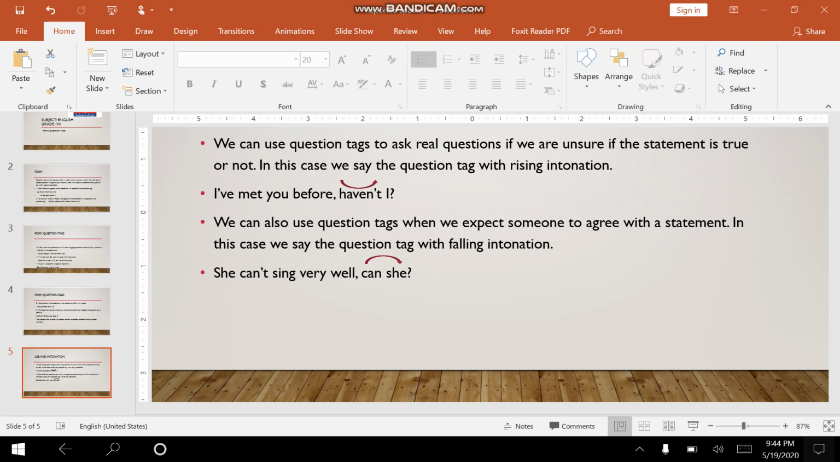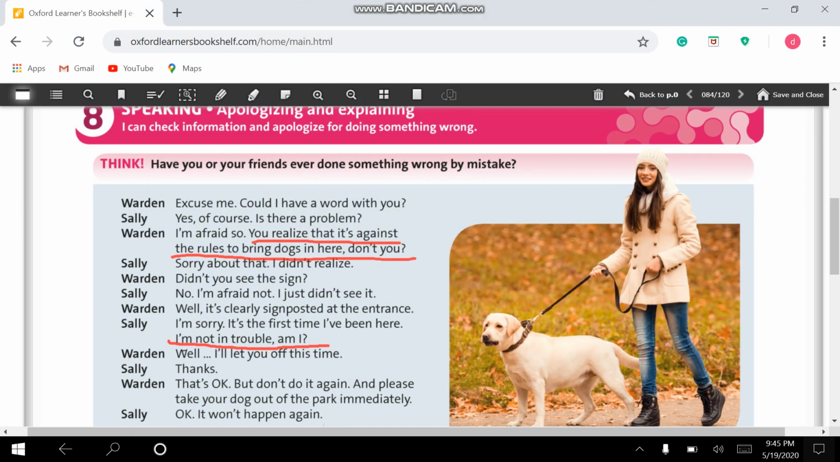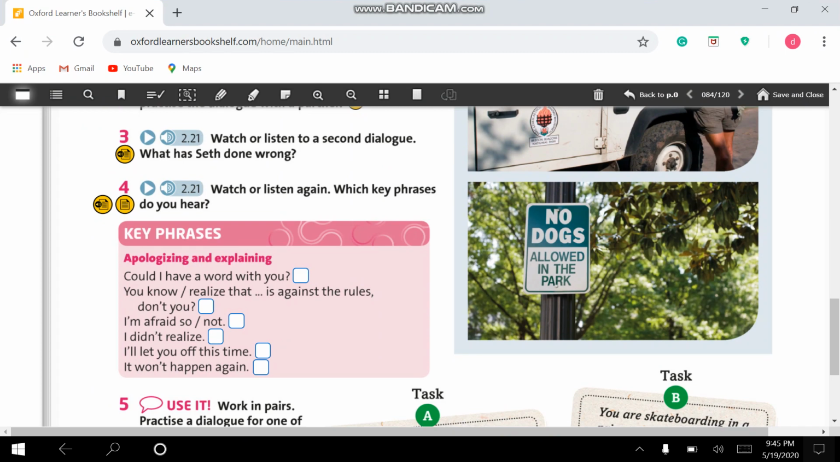We can use question tags to ask real questions if we are unsure if the statement is true or not. In this case, we say the question tag with rising intonation. I've met you before, haven't I? We can also use question tags when we expect someone to agree with the statement. In this case, we say the question tag with falling intonation. She can sing very well, can she? So, this was some information about question tags. Now let's go back into our book.